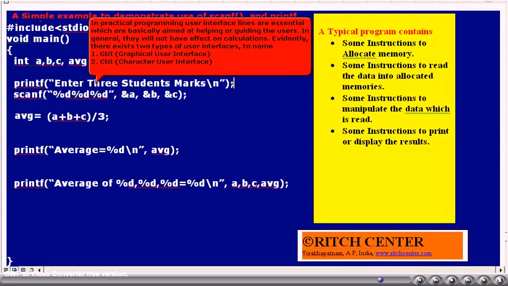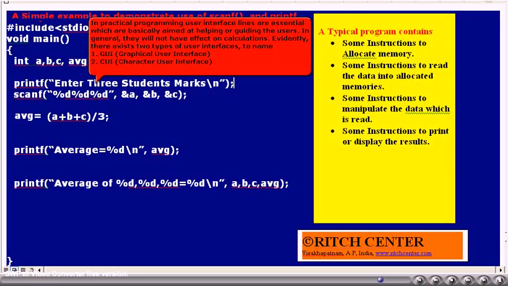In any practical program, sometimes we may have to write some lines to guide the user. Those lines are called user interface lines. They will simply aid or help the user while the program is running. For example, with whatever program we have written till now, if you compile and run it, when the first statement is executed, that is, the variable declaration, simply memory will be allocated. Silently this will take place.